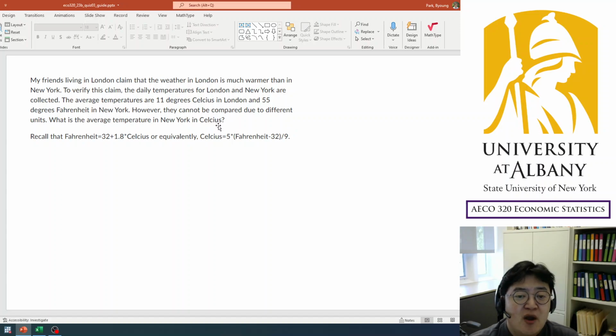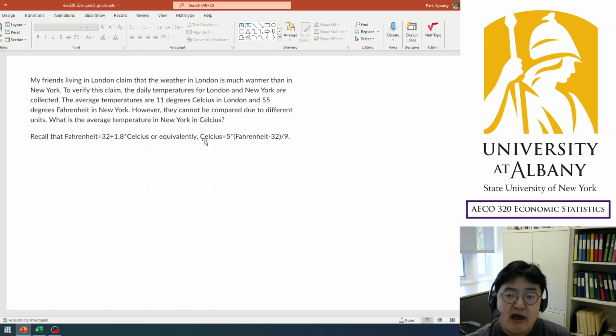But anyhow, what we need to do is convert New York's average Fahrenheit back to Celsius. By the way, the only information we got is the average temperature in New York in Fahrenheit, right? So we don't have the underlying data. We only have the expectation, the information about the mean.